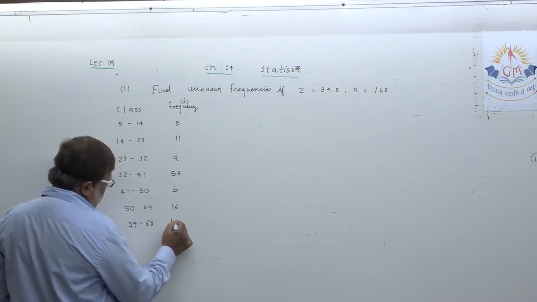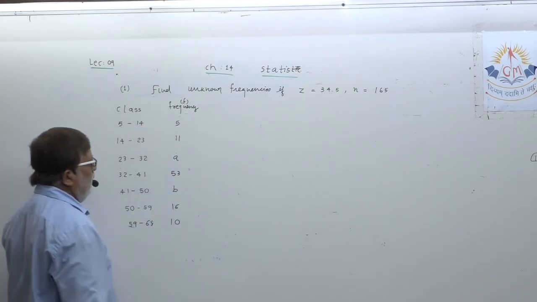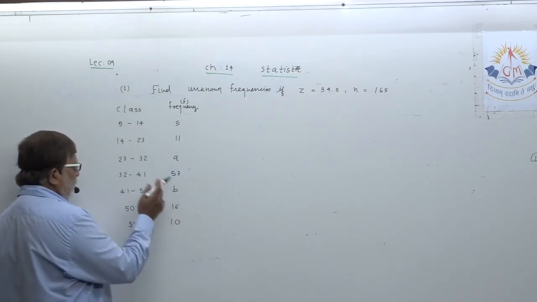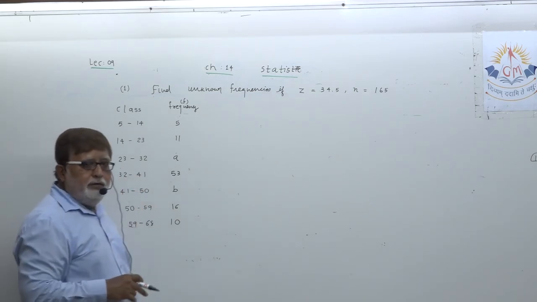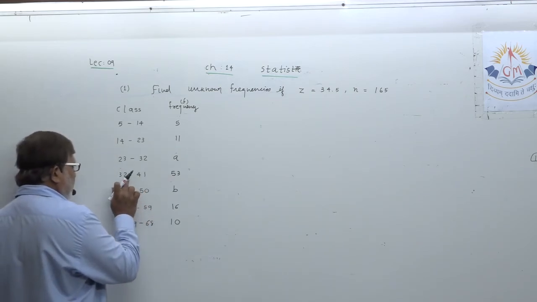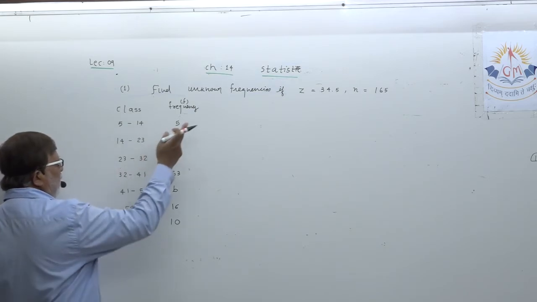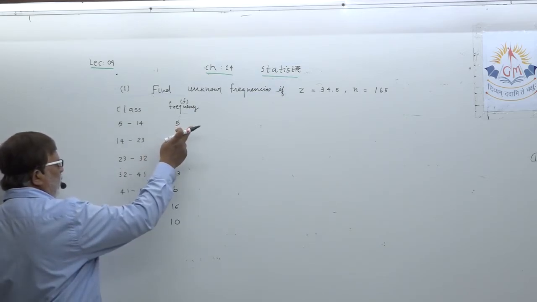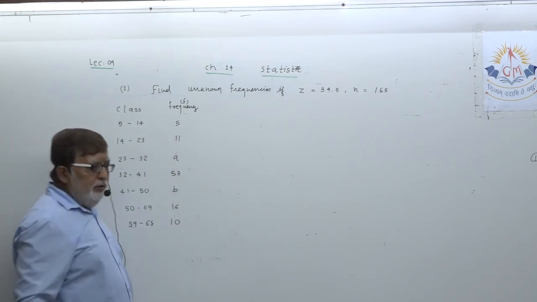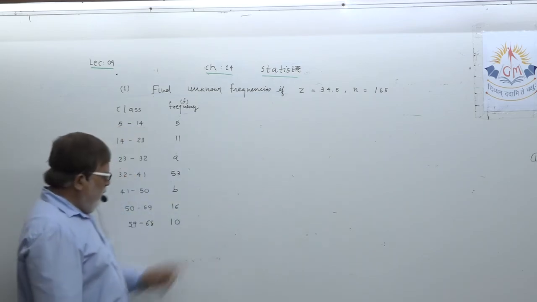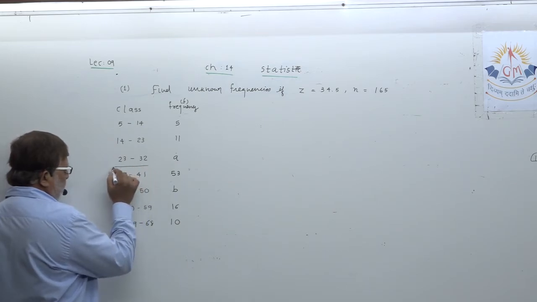Let us continue. What is the mode given? 34.5. This one will become your modal class, because the value of the mode is given. From the value of mode, you have to determine the modal class.